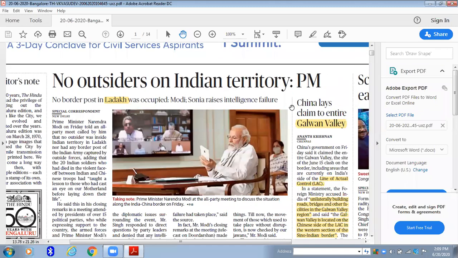Whenever an important personality like the honorable Prime Minister of India, the President of India, or, for example, the Finance Minister gives some kind of statement, definitely there will be utmost importance attached to that. While reading an article, you should be smart enough to pick out that particular item. Suppose here the Prime Minister was speaking about the recent conflict between India and China on the border issues.